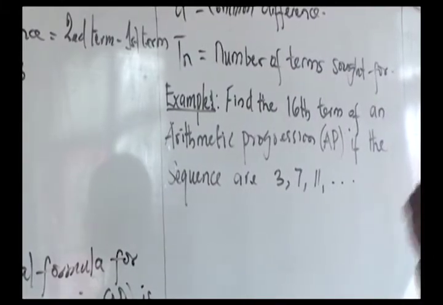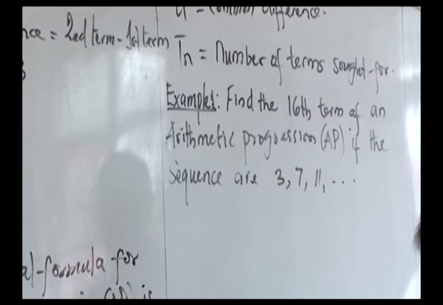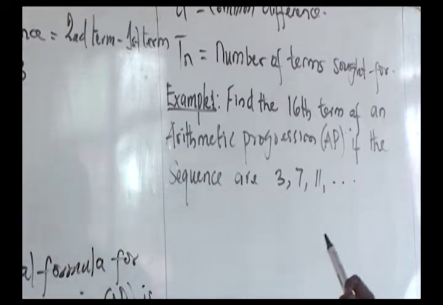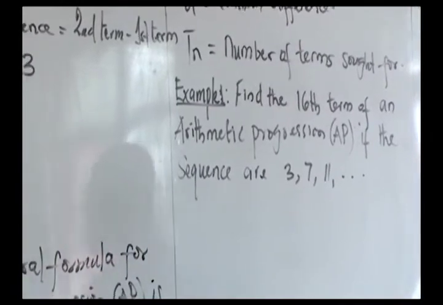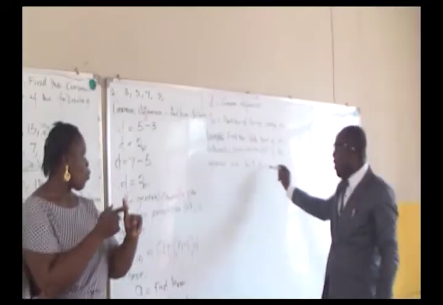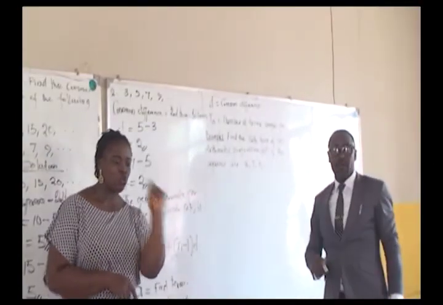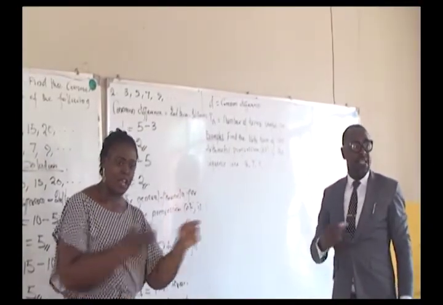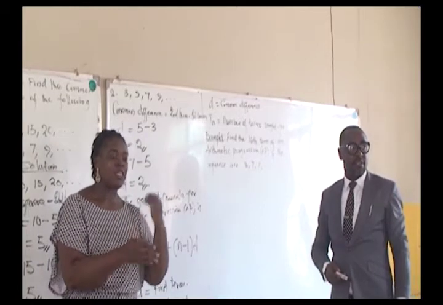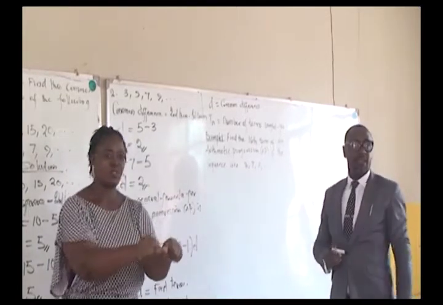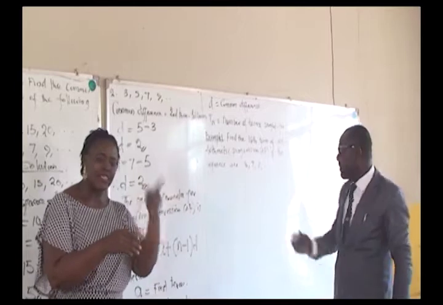Find the 16th term of an arithmetic progression, AP, if the sequence is 3, 7, and 11, and so on. When you see dots after the terms, it indicates that it's an infinite sequence. So let's take the solution together.